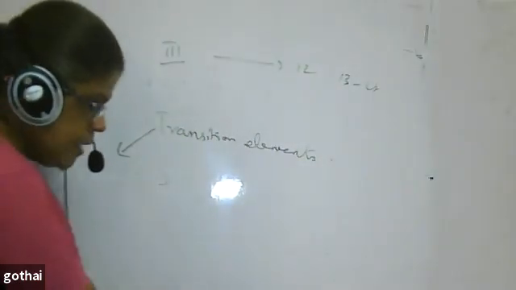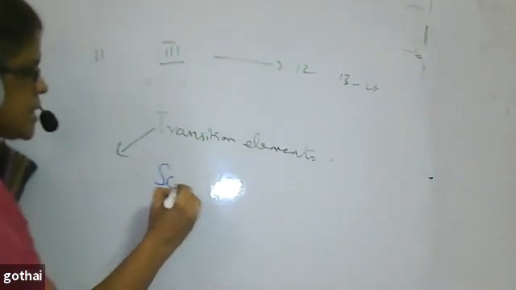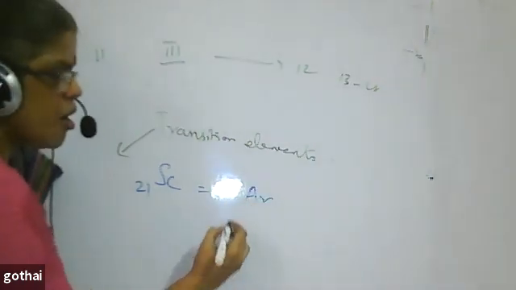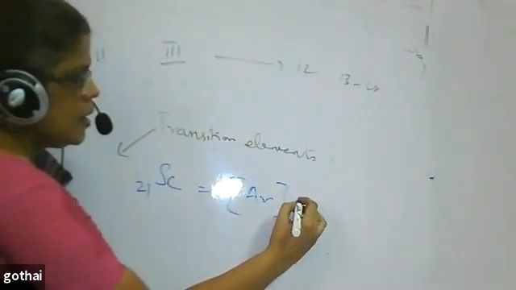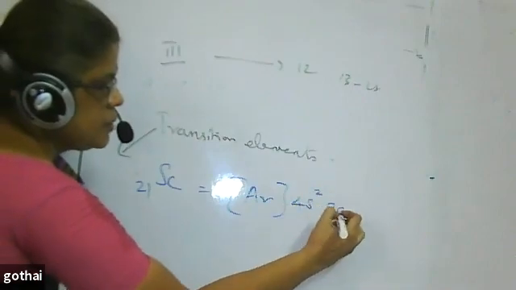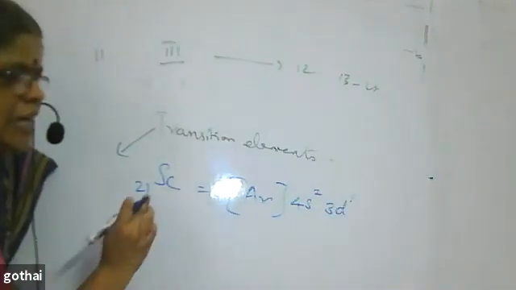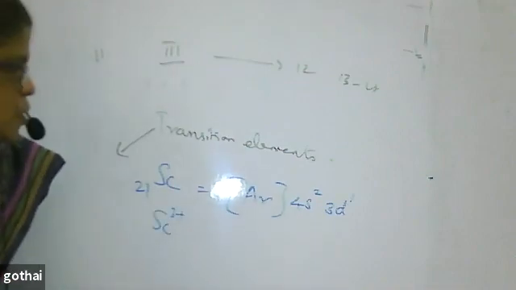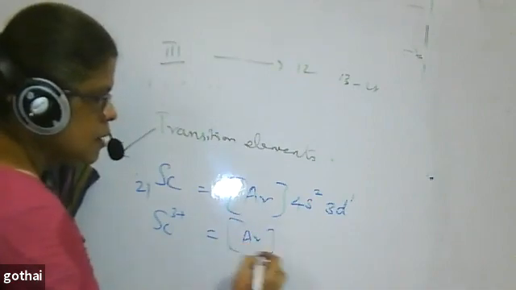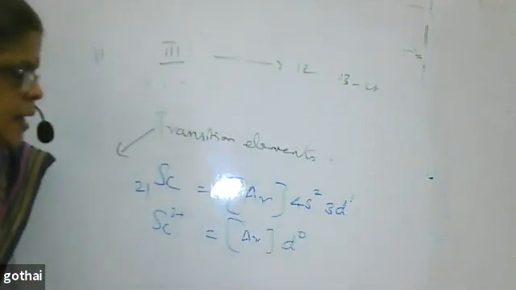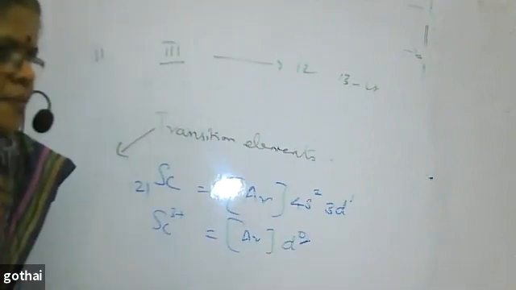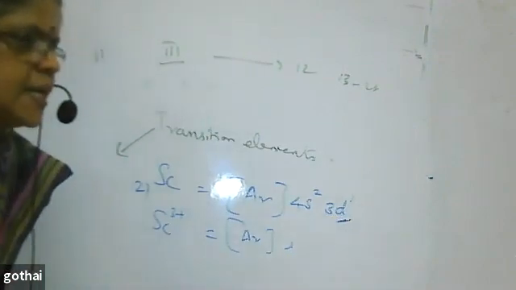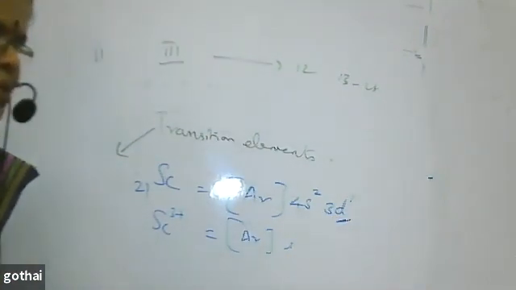Scandium's atomic number is 21. Write its electronic configuration as argon 4s2 3d1. Understand? The only oxidation state of scandium is 3+, so it is d0. But here it is incompletely filled. Incompletely filled means it has unpaired electrons.